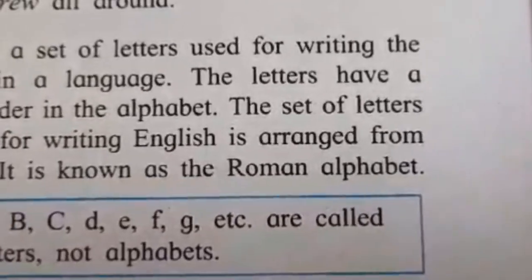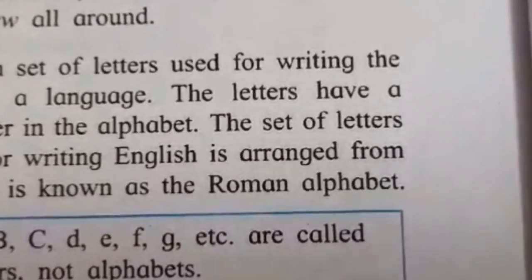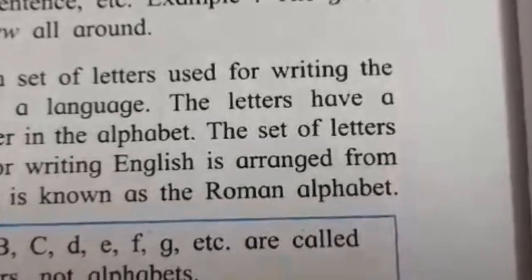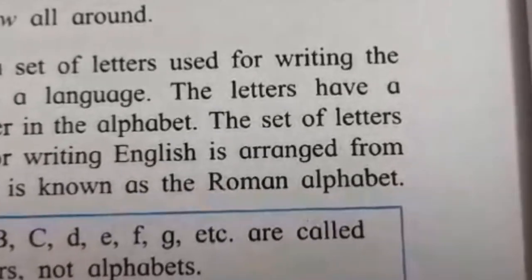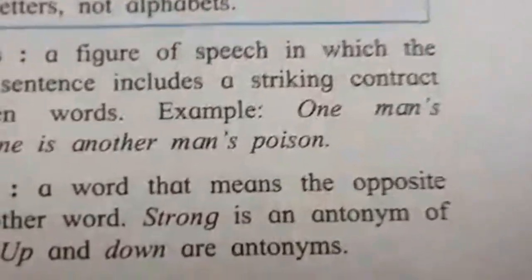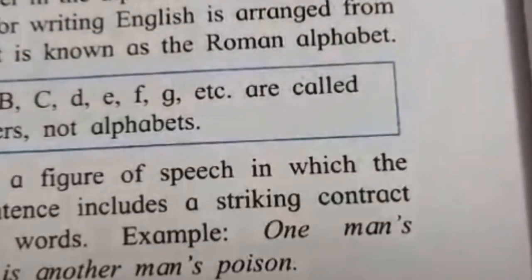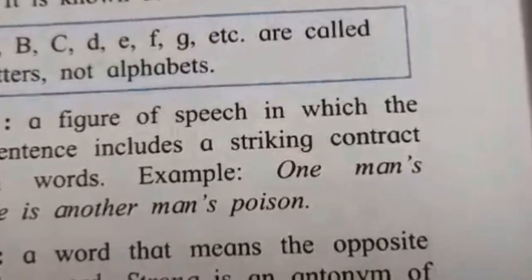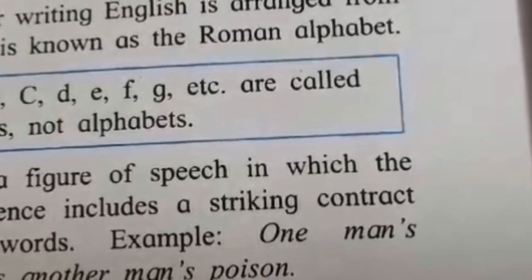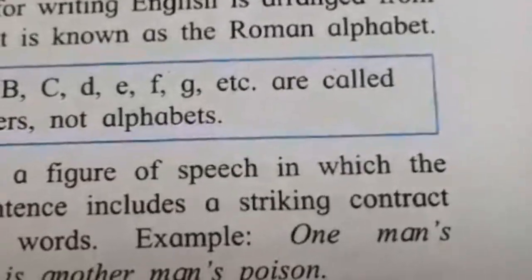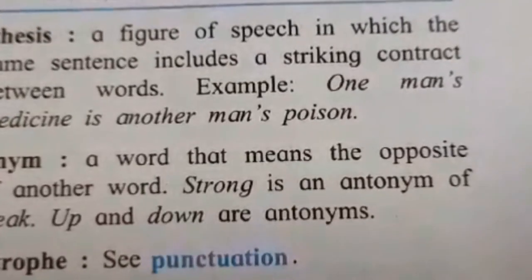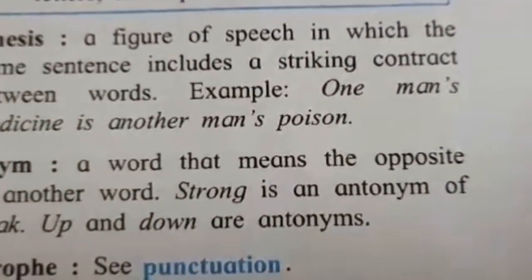Alphabet: a set of letters used for writing the words in a language. The letters have a fixed order in the alphabet. The set of letters we use for writing English is arranged from A to Z. It is known as the Roman alphabet. Now A, B, C, D, E, F, G, etc. are called letters, not alphabets. Sorry, A, B, C, D, E, F, G, etc. are called letters, not alphabets. I thought I said it wrong.